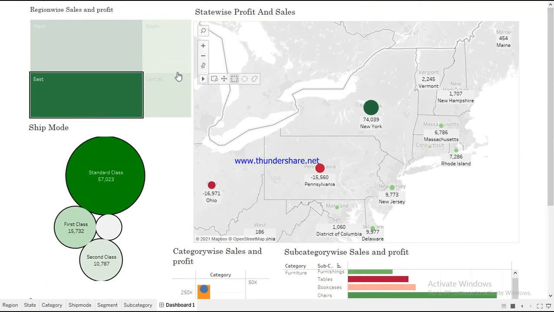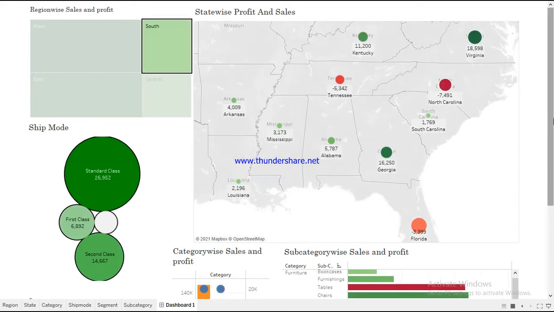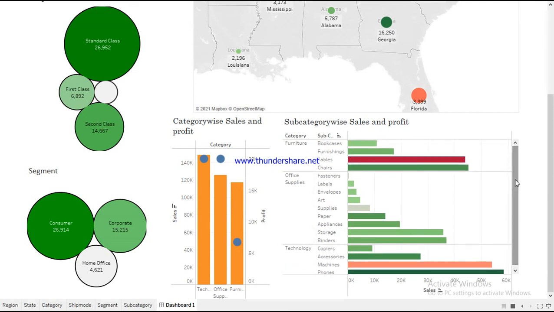Now let us see the south region. For the south region, we can see that technology is performing good, office supplies is excellent, and furniture is performing quite low again. In subcategory we can see that tables is a bit of a concern again.